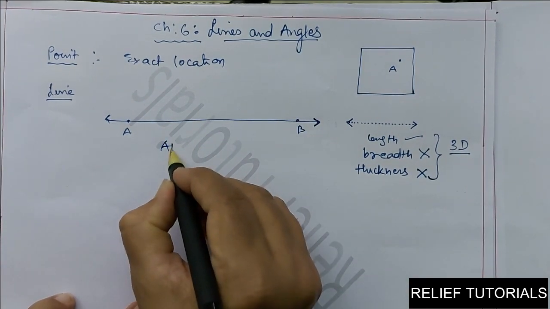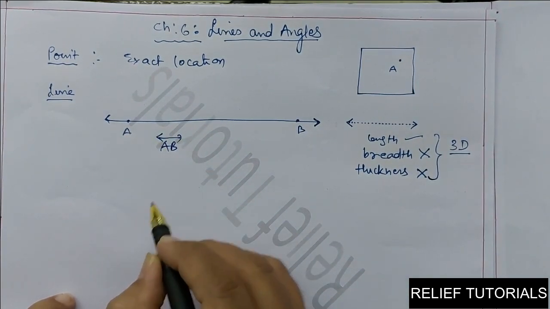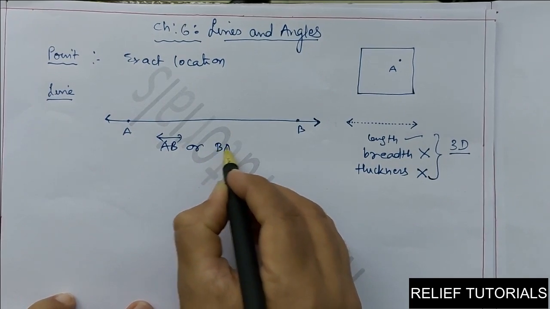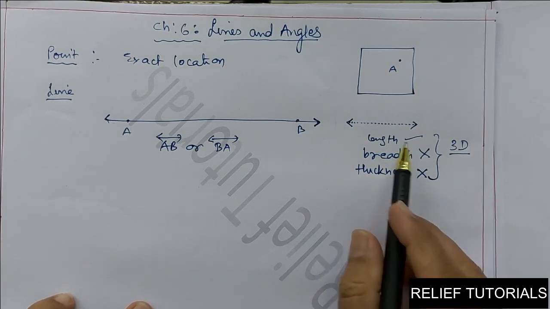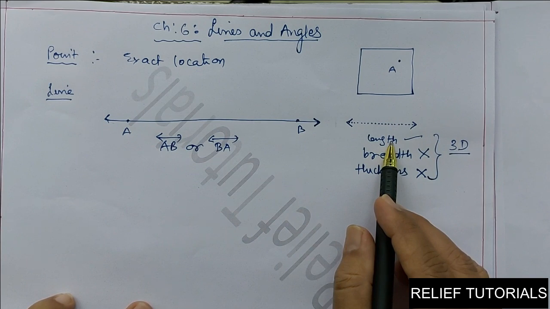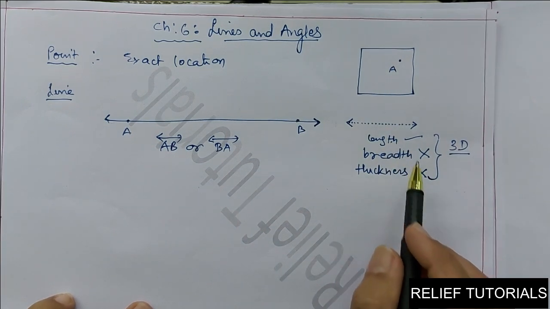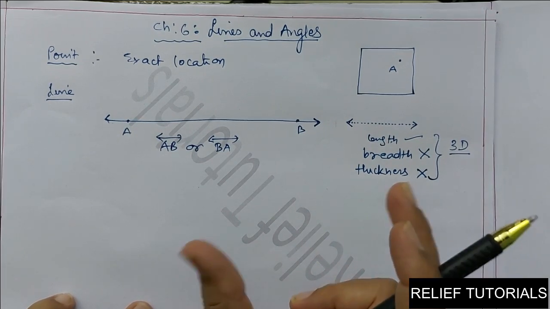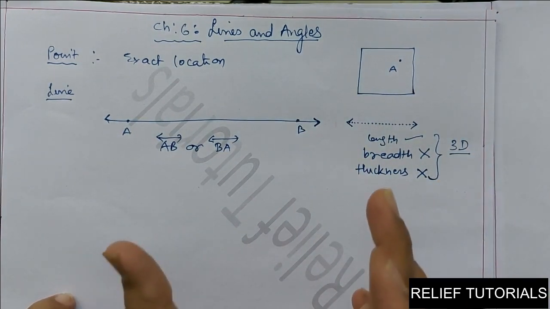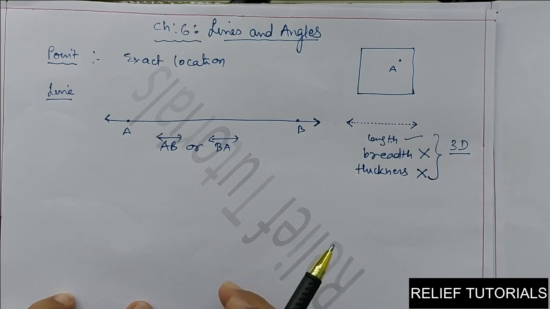It is represented by the symbol line AB, or it can also be represented by the symbol line BA. Have you got it? So, we can say that it is a collection of points which has only length. It has no breadth and no thickness, but it does not have a definite length. You can't measure that line.